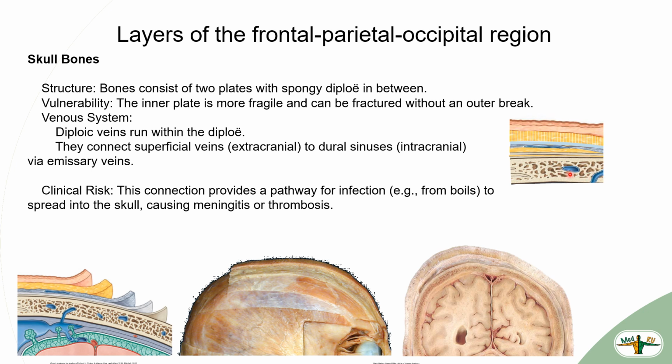They are connected with the superficial veins, extracranial system, and with the sinuses of the dura mater, intracranial system. The superficial and diploic veins are connected with the sinuses through emissary veins. Due to the presence of connections between the extracranial and intracranial venous systems, infection can be transmitted from the superficial layers to the meninges, in furuncles and carbuncles, with the subsequent development of meningitis, sinus thrombosis, and other severe complications. The caliber of the diploic veins is inversely proportional to the size of the emissaries.